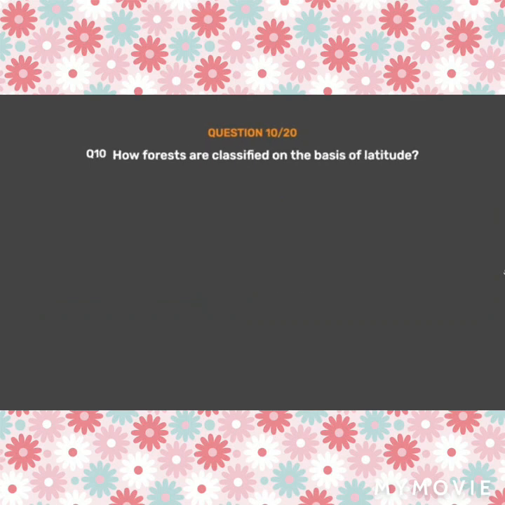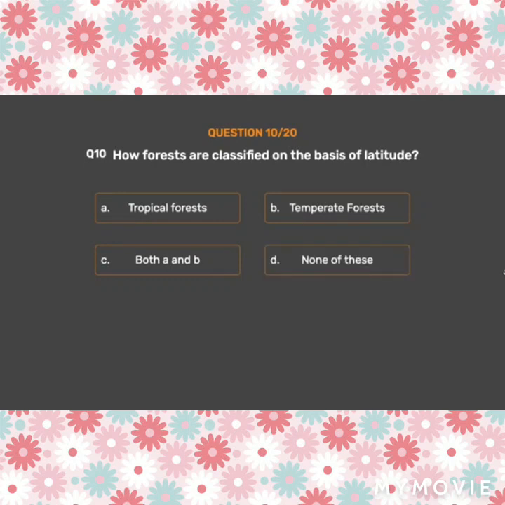Question number 10. How are forests classified on the basis of latitude? Option A. Tropical forests. Option B. Temperate forests. Option C. Both A and B. Option D. None of these.